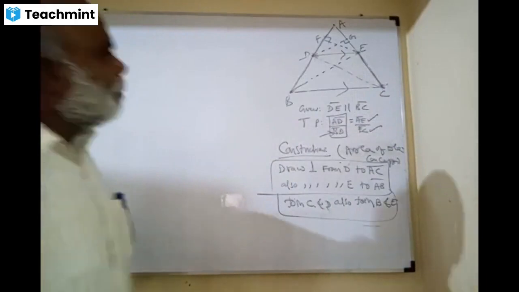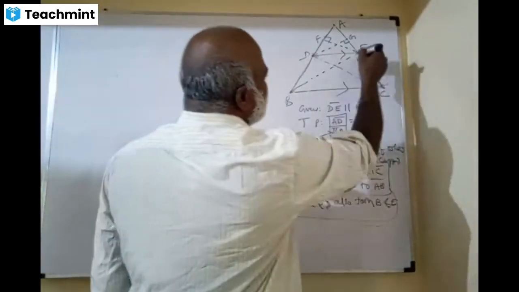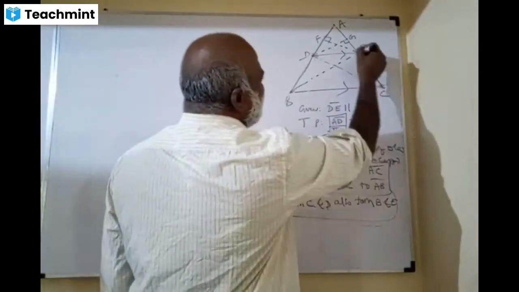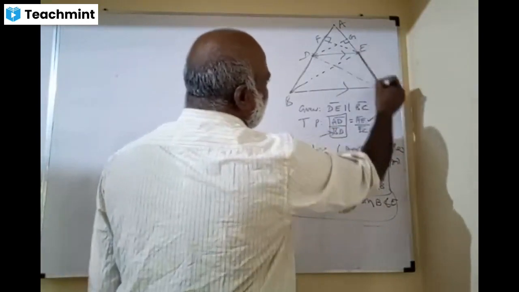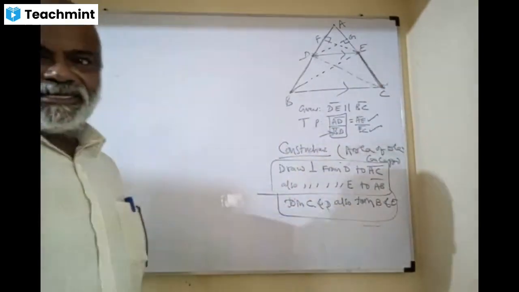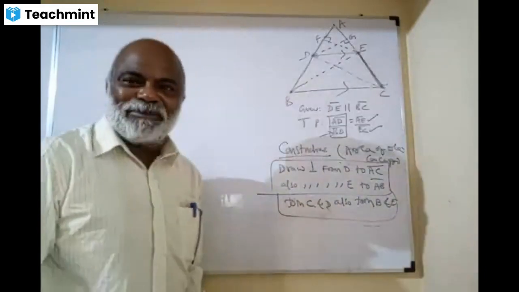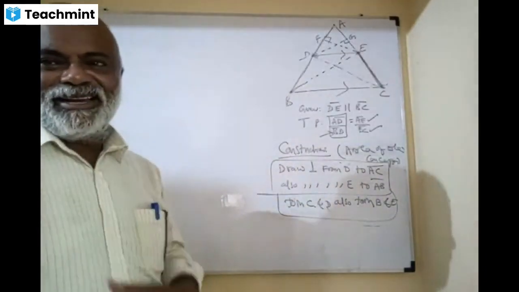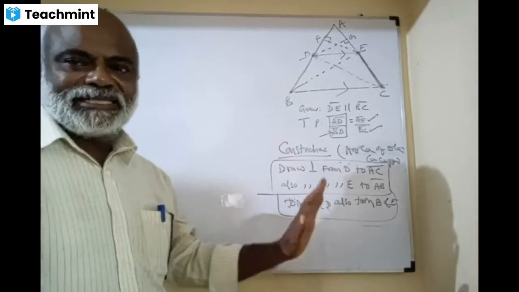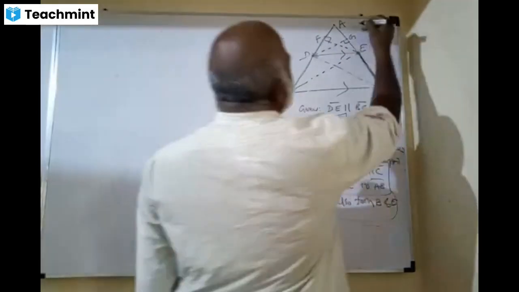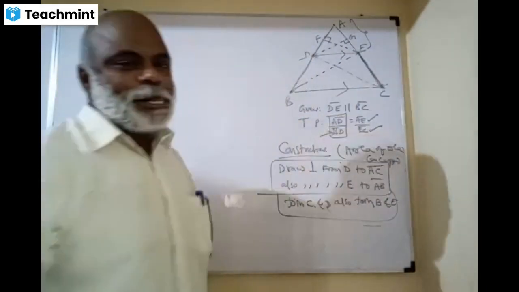Friends, the CE is the base, and now what is the height for this CE, ma? Please, can anybody tell? CE is the base. What is the height, ma? Relax, relax. AE is the base, dear. What is the height?